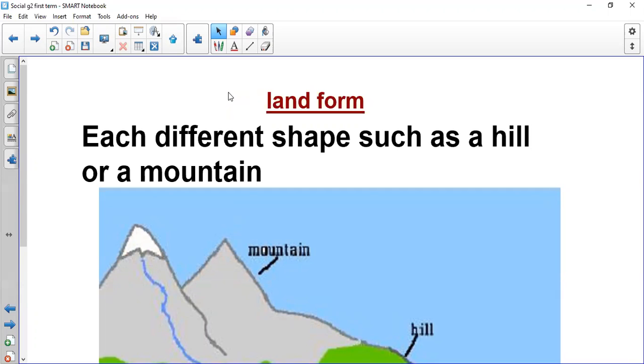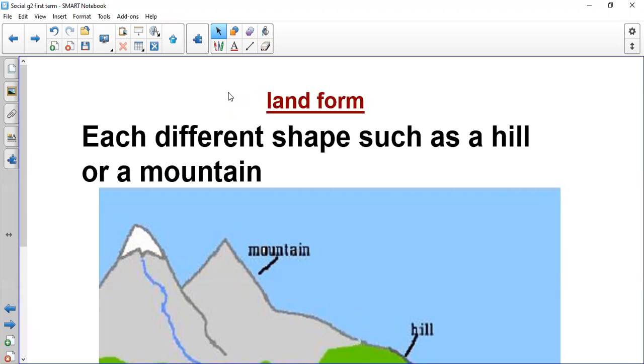Today we will start with the first lesson in social and in term two, and it's called land and water. In this lesson, we will speak about the different landforms on Earth's surface. What does it look like? What does it have? Do they have the same shape? Do they look like each other?